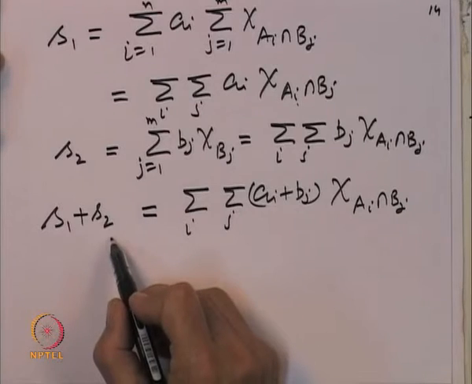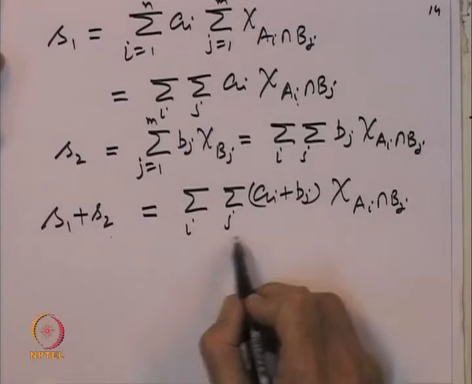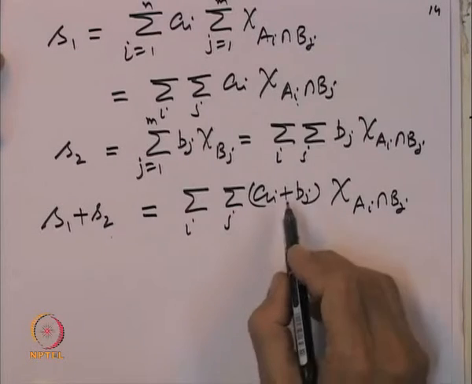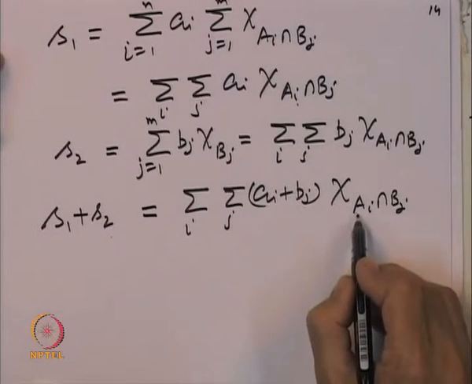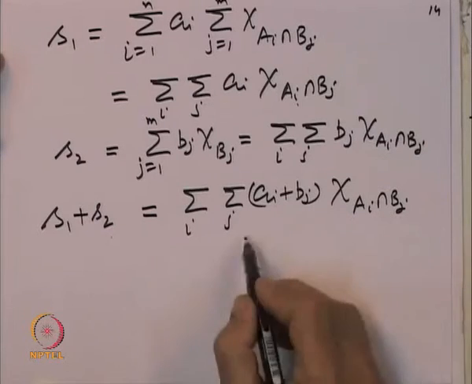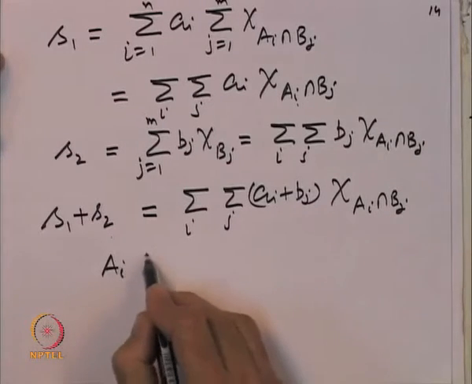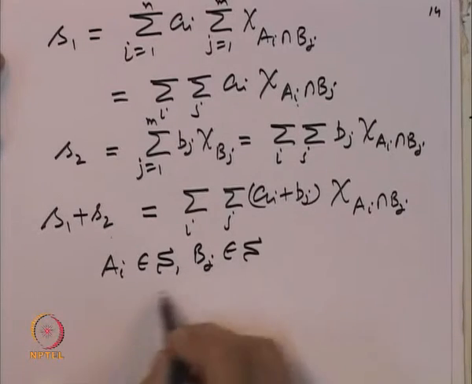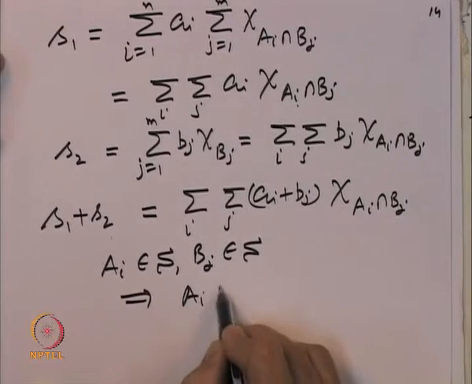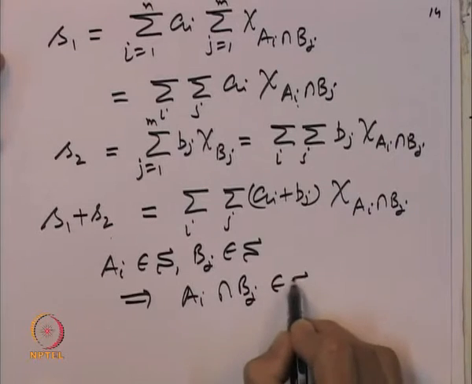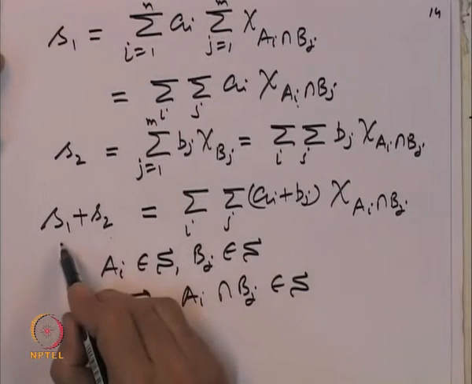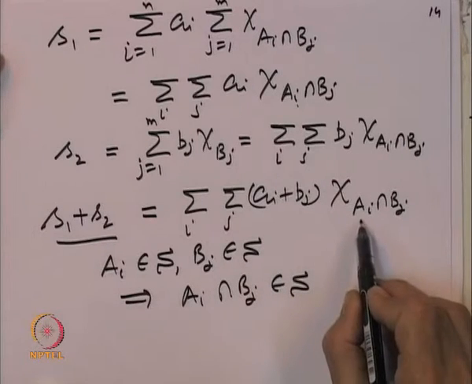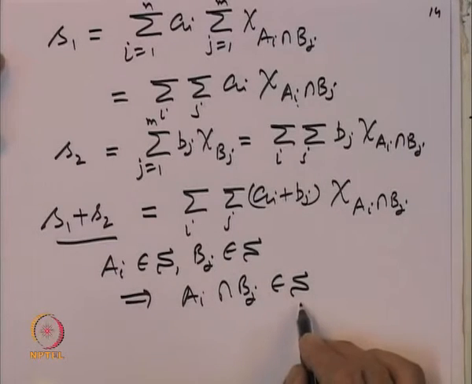So, S 1 plus S 2 can be given the representation summation over I summation over j of A I plus B j times the indicator function of A I intersection B j. And now, since A I belong to the sigma algebra and B j's belong to the sigma algebra, that implies A I intersection B j's also belong to the sigma algebra. So, S 1 plus S 2 is written as a linear combination of indicator functions of sets which are in the sigma algebra.